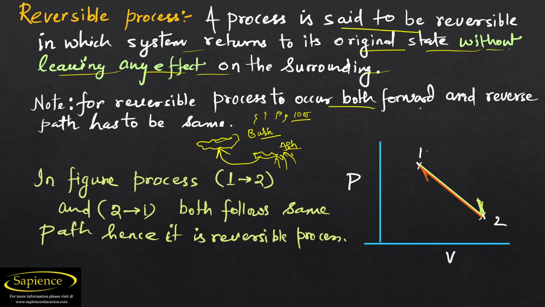For a reversible process to occur, the forward and reverse path has to be the same. The path should be the same. In the figure, see here, from 1 to 2 and 2 to 1, both follow the same path and hence it is known as a reversible process.